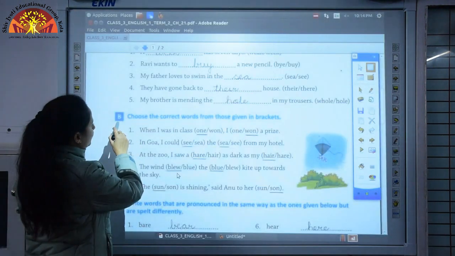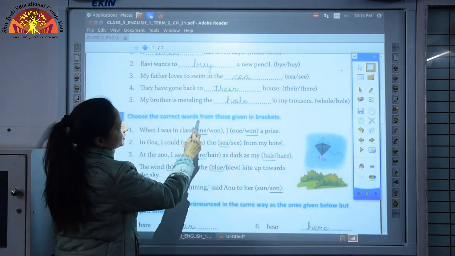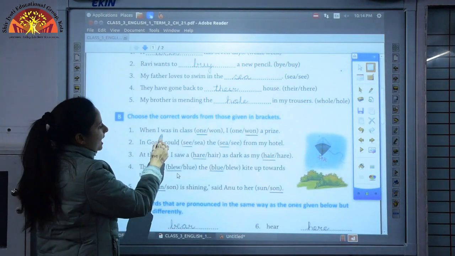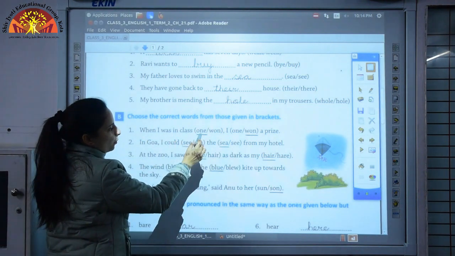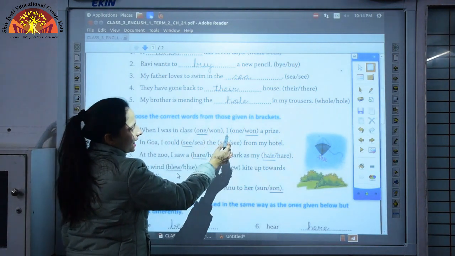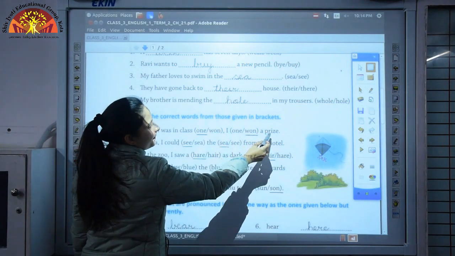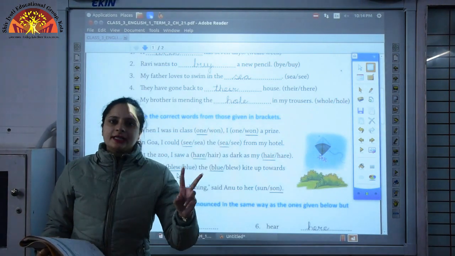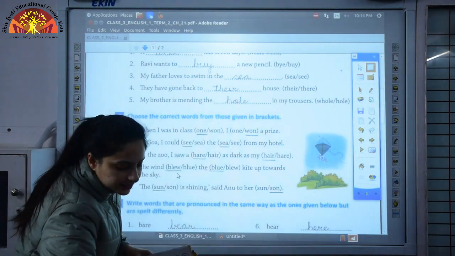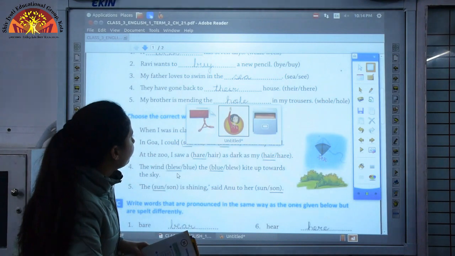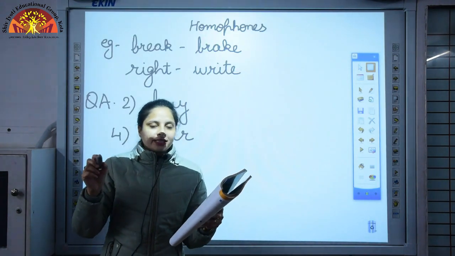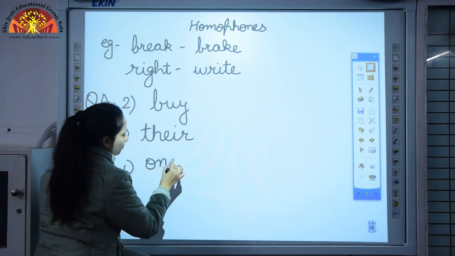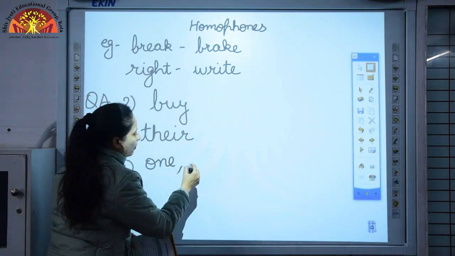Okay, now we'll discuss question number B. Choose the correct words from those given in brackets. First one, when I was in class one or won, I won or one a prize. Now over here you can see the sound of both these words is same, but the spelling and meaning is different. So when I was in class, you are saying, so it will be one. I won a prize.